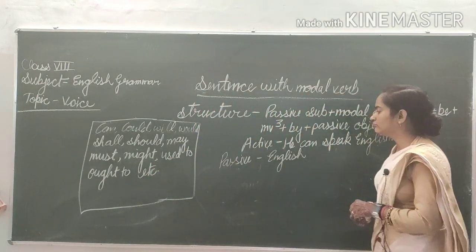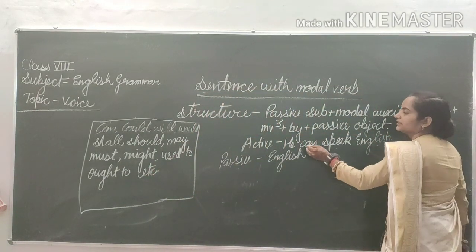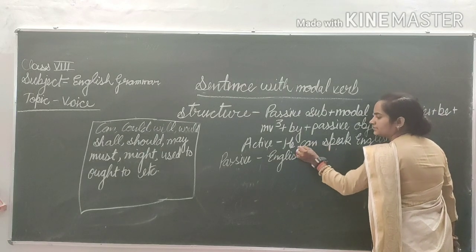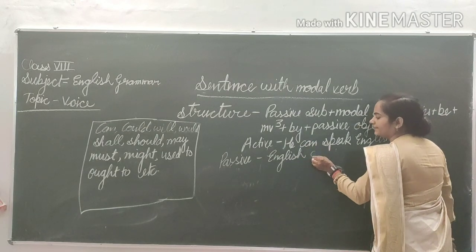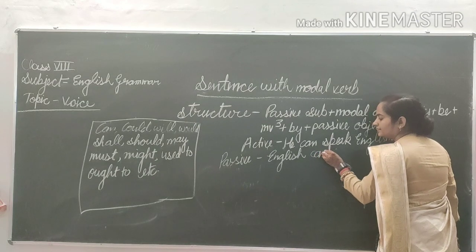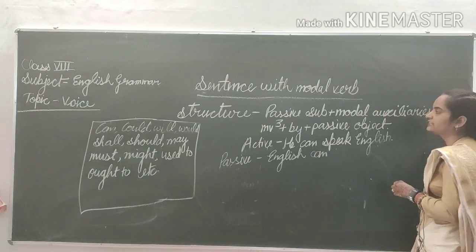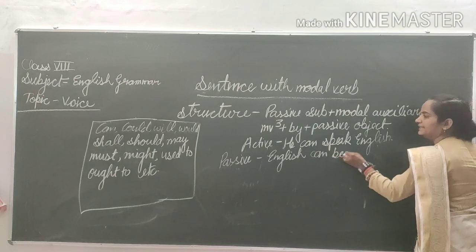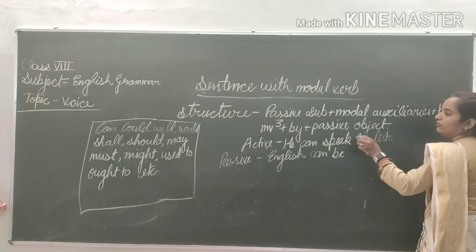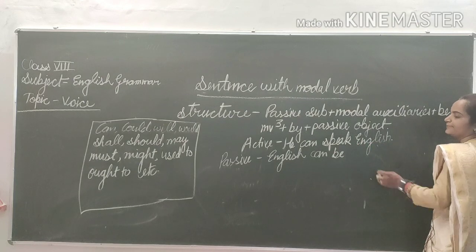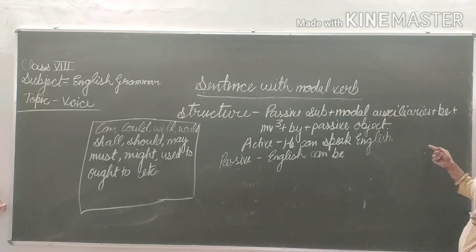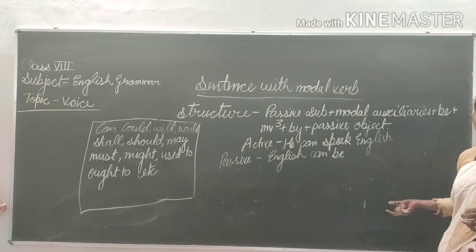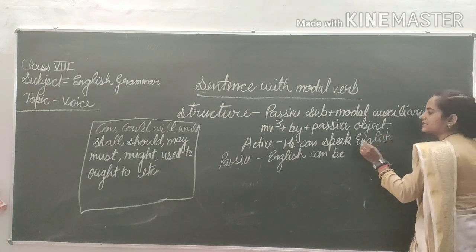Find out the modal auxiliary in this sentence. He, no. Can. English can. Now be. English can be. Now MV3. Speak, spoke, spoken. Spoken is MV3.